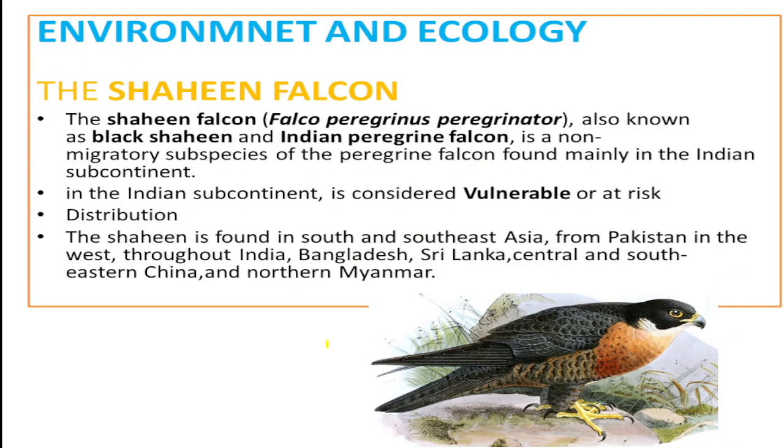Next, environment and ecology. The topic is Shaheen falcon, the non-migratory subspecies of peregrine falcon found in the Indian subcontinent. Okay, it is considered vulnerable. Okay, distribution is found in South and Southeast Asia from Pakistan in the west to India, Bangladesh, Sri Lanka, central and southeastern China, northern Myanmar.